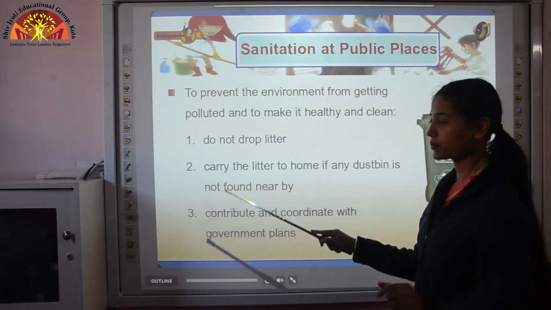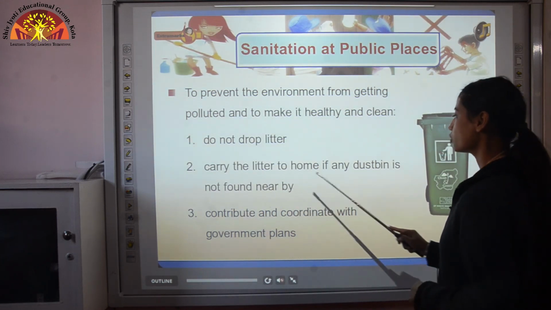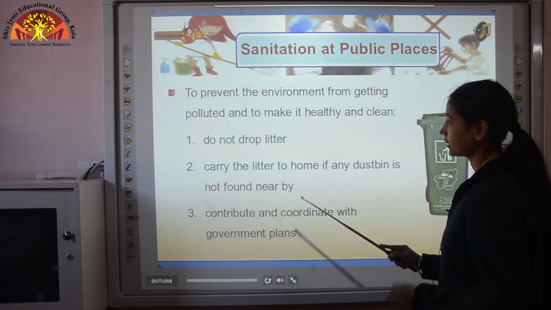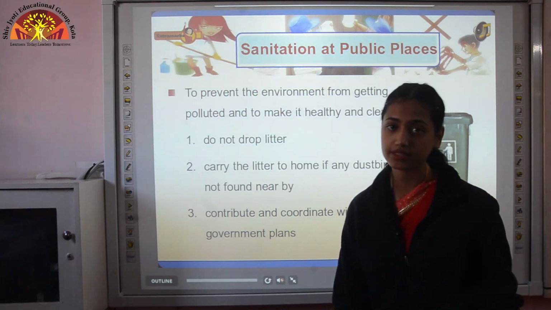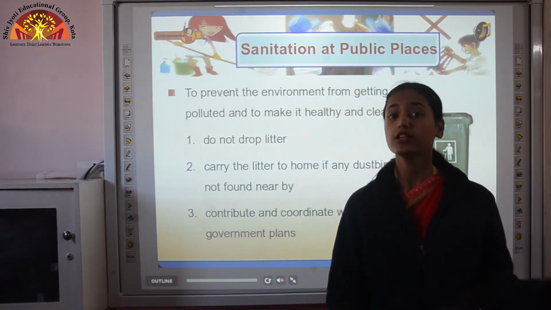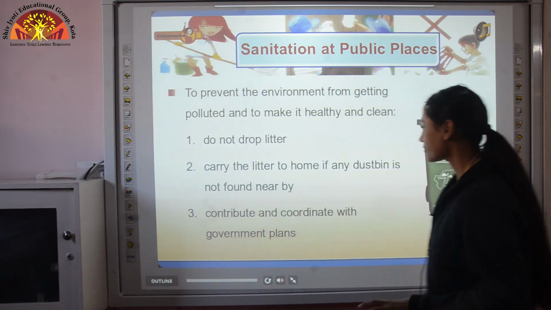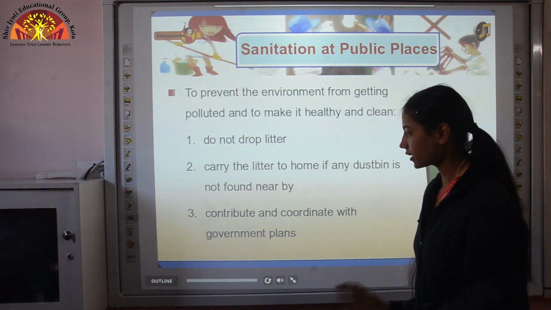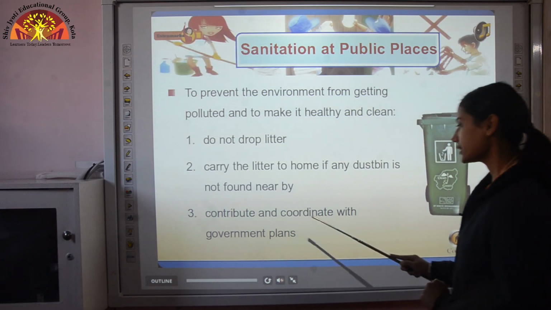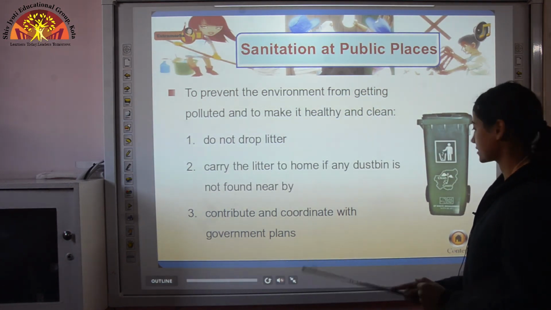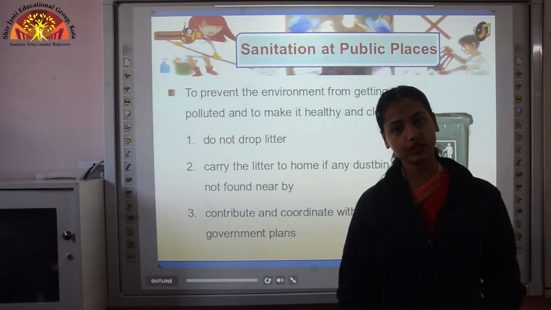So stop that practice. Carry the litter home if no dustbin is found nearby. Many give the excuse that a dustbin is not available, so you can carry that waste with you, and wherever you see a dustbin, you can throw it directly there. Then contribute and coordinate with government plans. Yes, we should cooperate with the government also.